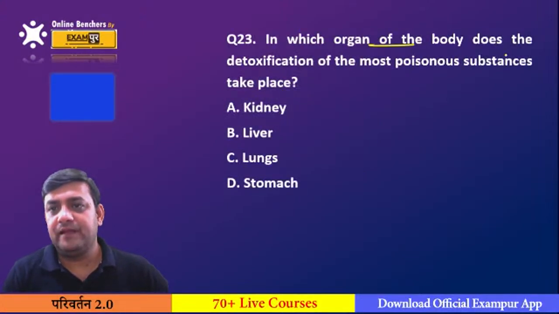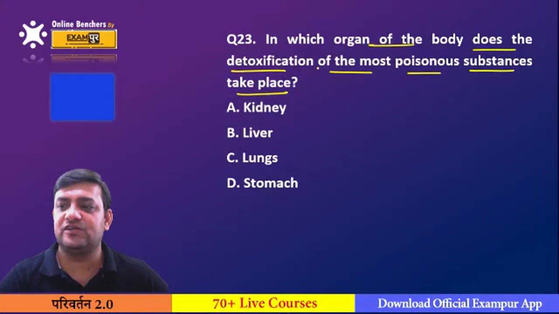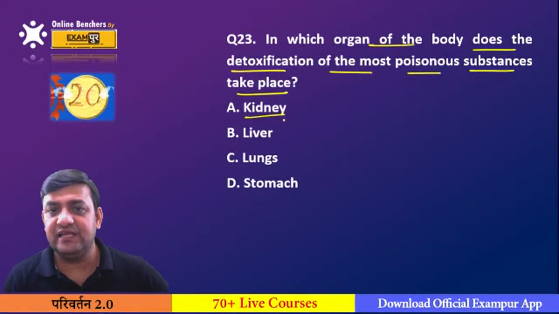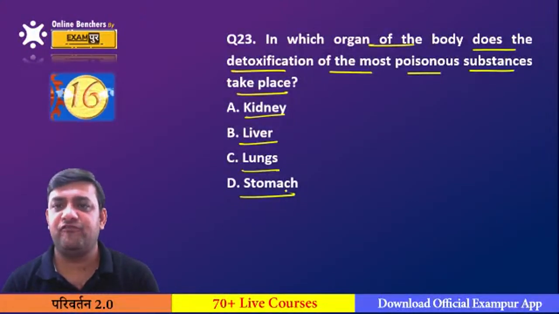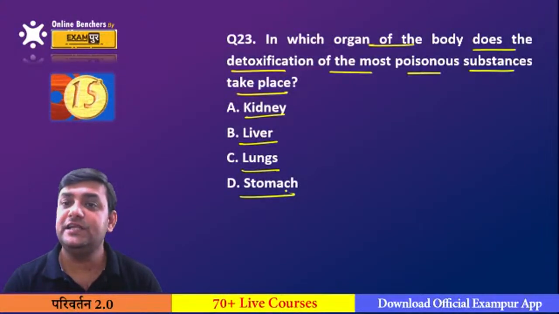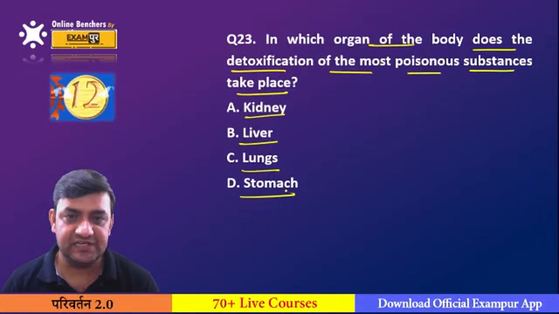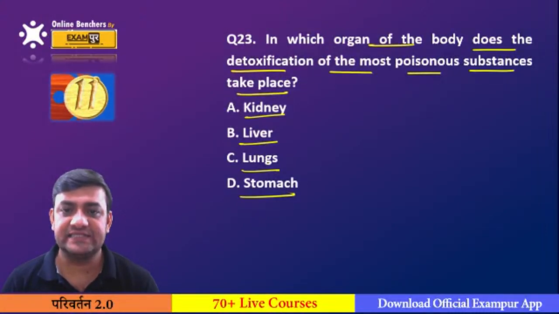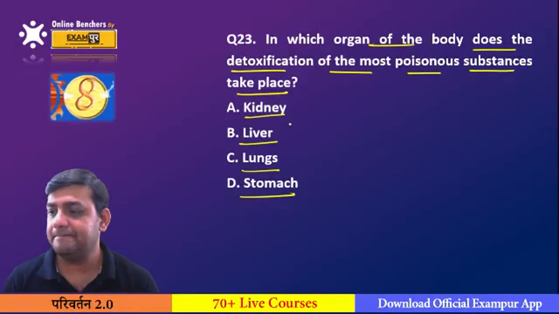In which organ of the body does the detoxification of the most poisonous substances take place? Is it A, kidney? Is it B, liver? Is it C, lungs? Or is it the stomach? Please tell me. What would you say?